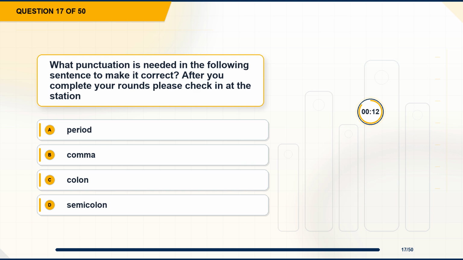Question 17. What punctuation is needed in the following sentence to make it correct? After you complete your rounds, please check in at the station. Option A, period. Option B, comma. Option C, colon. Option D, semicolon.